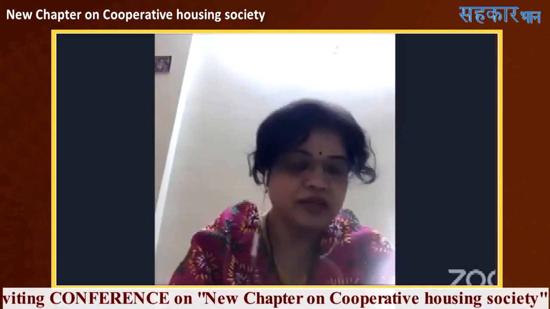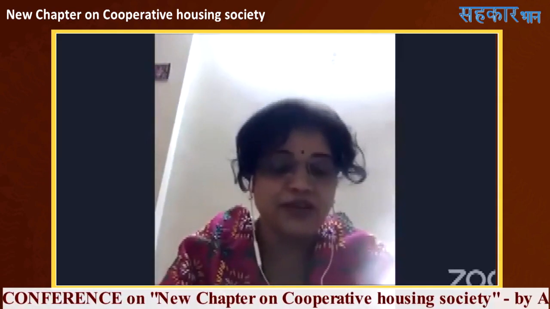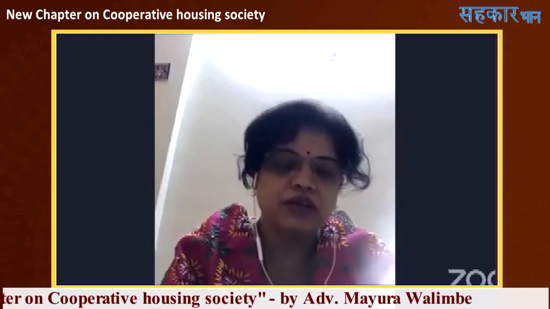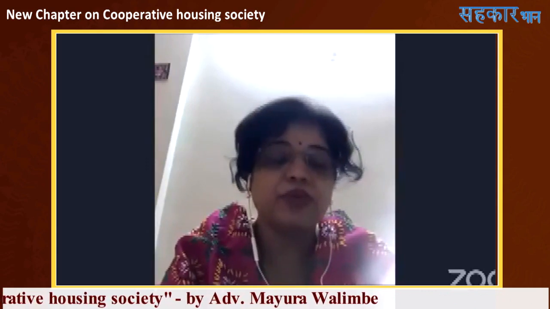The next provision, which is also a most important provision, I would say, is in 154B29, which is in the place of section 101. So the recovery under 101 is a commonly known term. Now, for housing societies, 101 is not applicable. Now 154B29 is applicable to all housing societies. It talks about the recovery of certain sums in arrears due to housing societies as arrears of land revenue. The same procedure has been prescribed as under section 101.